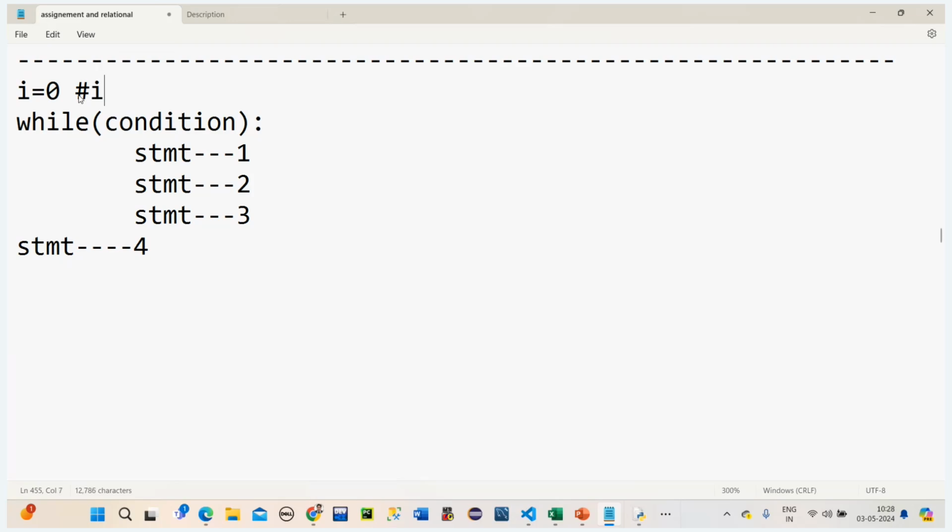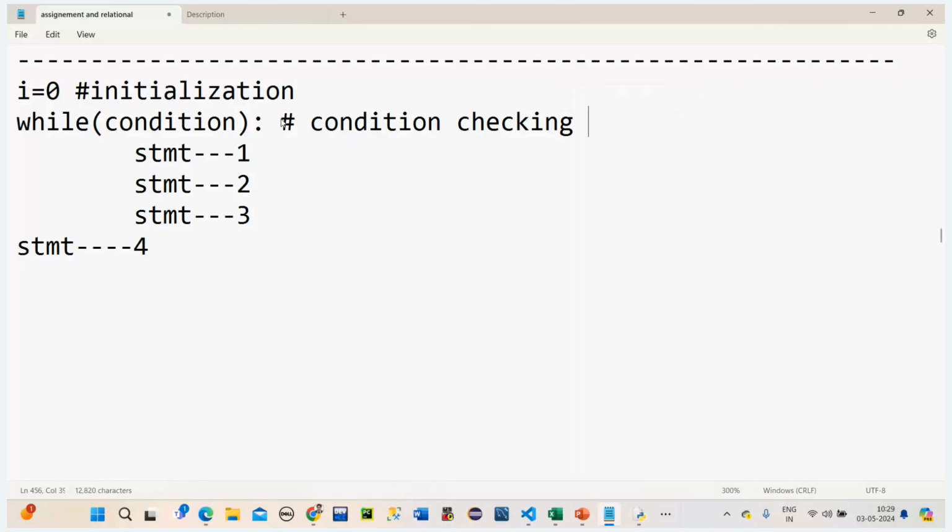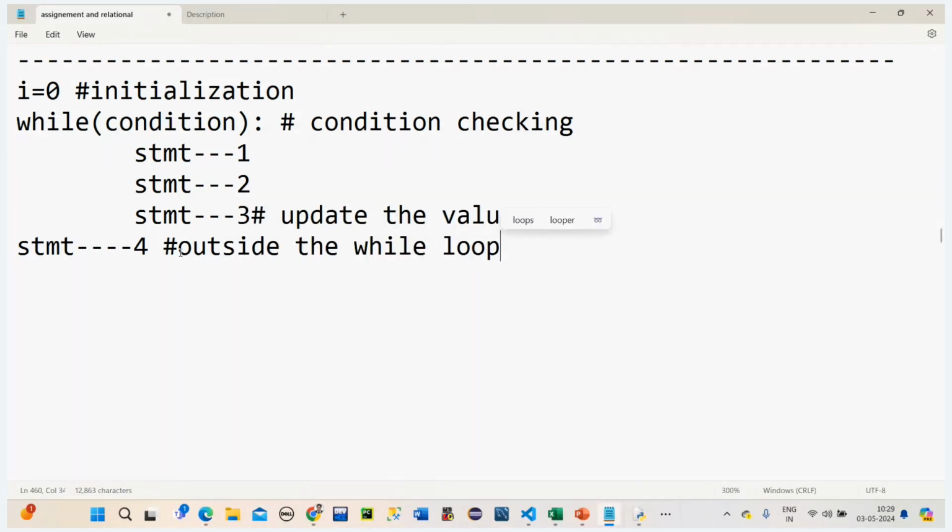What is this? i = 0 is initialization. And here it is condition checking. If this condition is true, then only it will enter into this block. Then control flow: here I'm taking this as update the value, and this is outside the while loop. Got it?